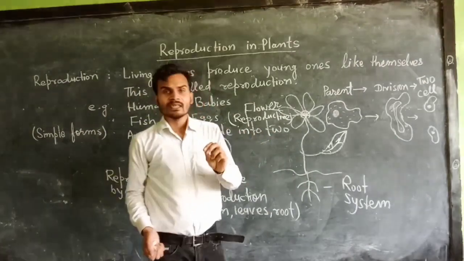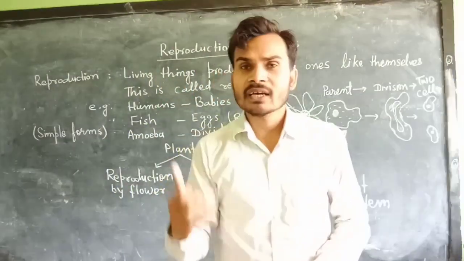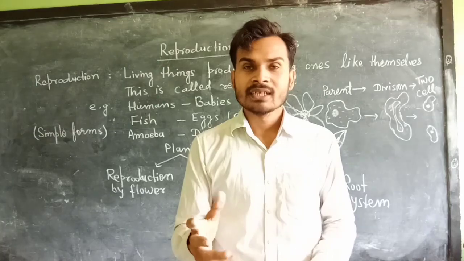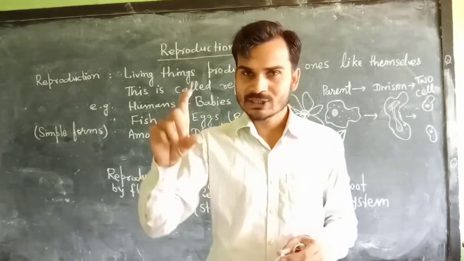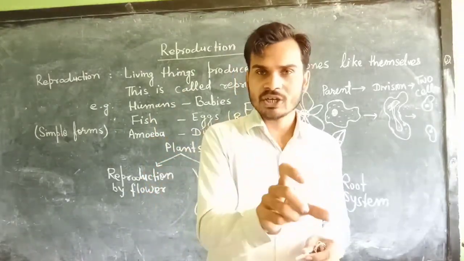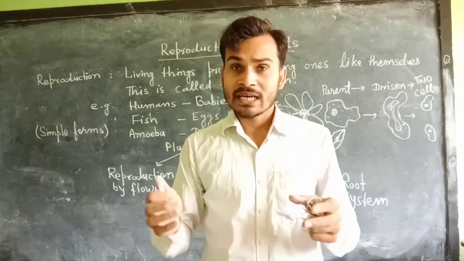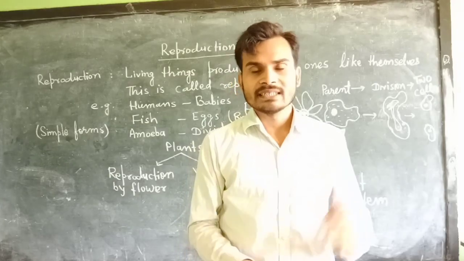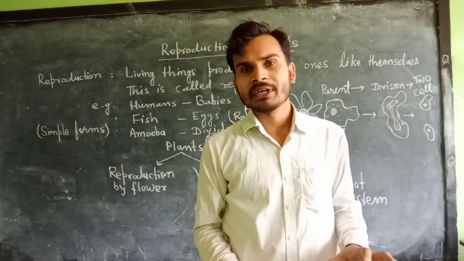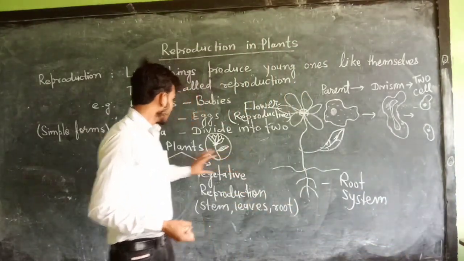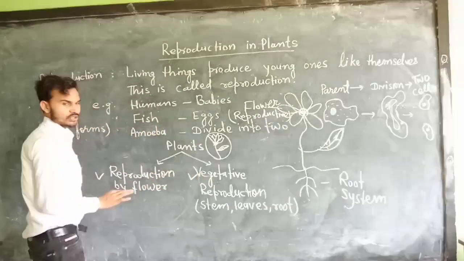As you know, if you want to make a new rose plant, you have to cut the stem of a rose plant into small pieces, twig-like structures, and put them in the soil, and they will grow into new plants. It is called vegetative reproduction. We shall study in detail in this class how it takes place, and how grafting and layering can be done. So plants can be reproduced through flowers and through vegetative reproduction.